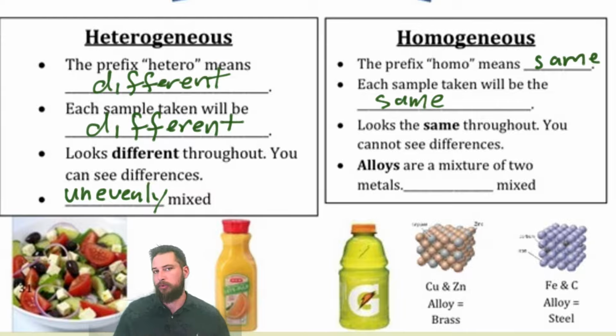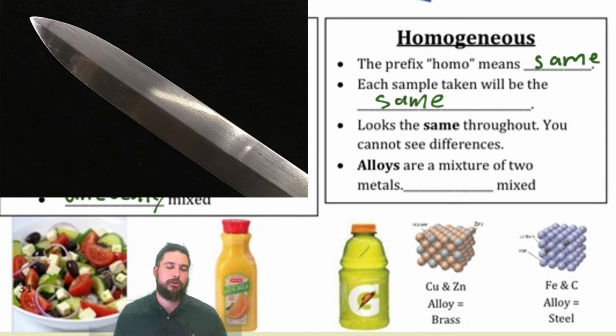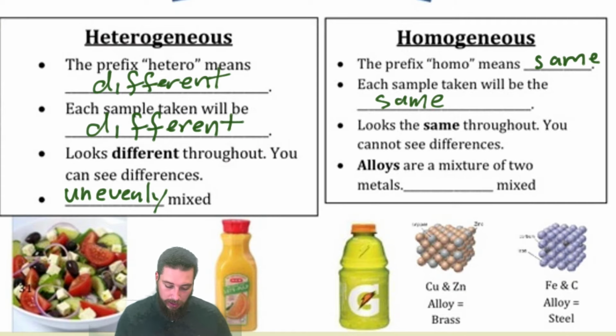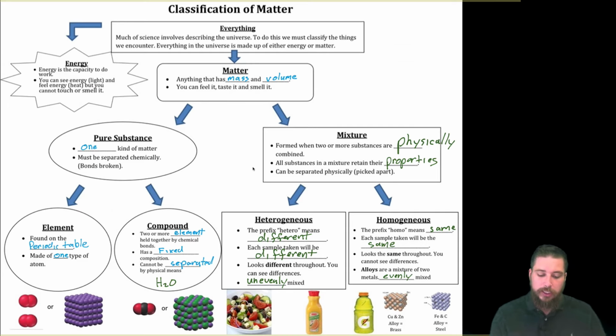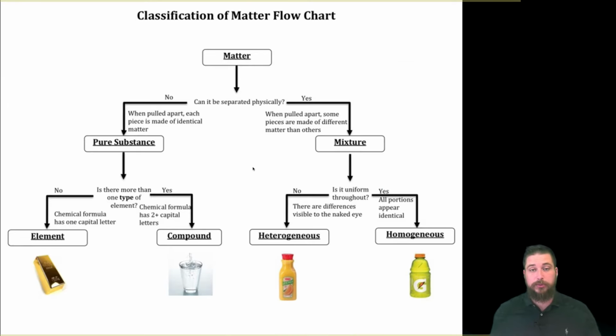Another great example of an alloy is steel. Steel is a mixture of iron and carbon, but you can make steel, like a steel sword, where it's the same throughout. And so they are evenly mixed. Now let's go ahead and take a look at some examples here.